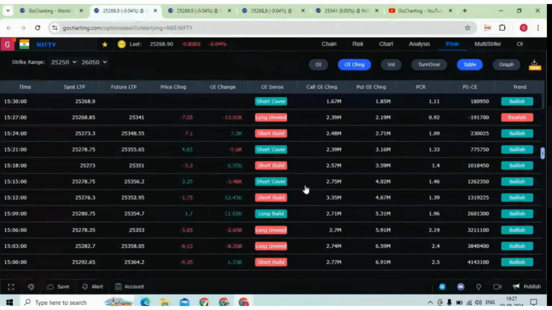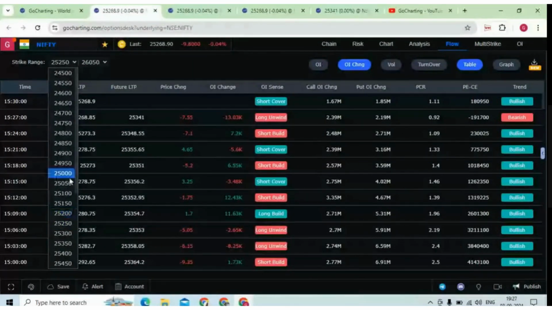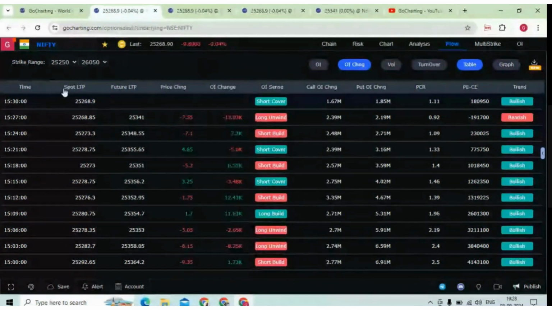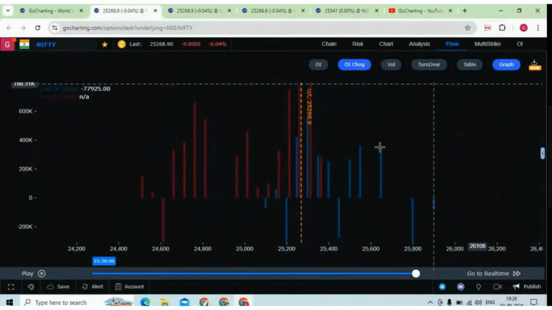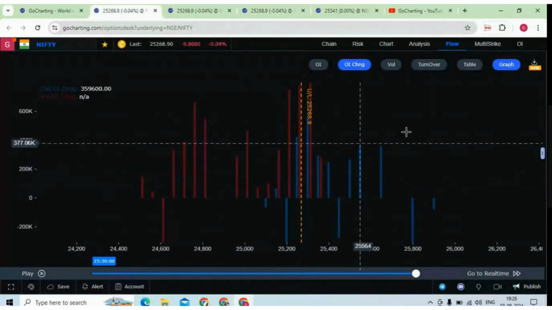This is combining both. And now here you can select for which strike price range you want this data. Basically, if you want it for out of the money, in the money, or at the money, you can choose your strike ranges, and whatever data you find relevant, you can choose the range and keep on watching this data. This is very useful. And you can also see the same thing in the graphical form over here.